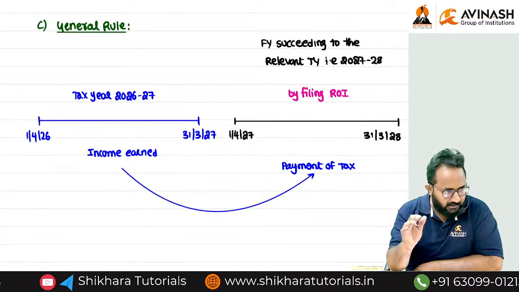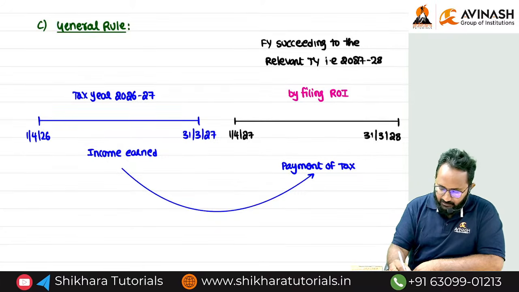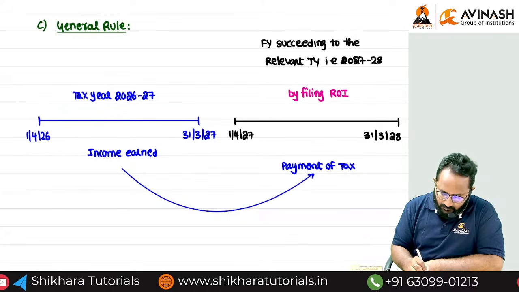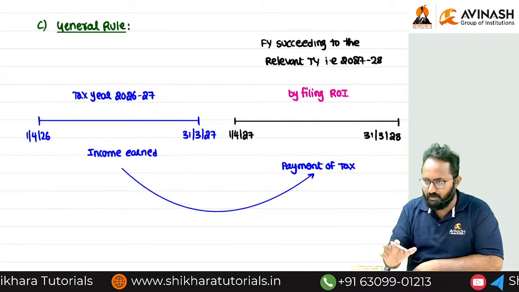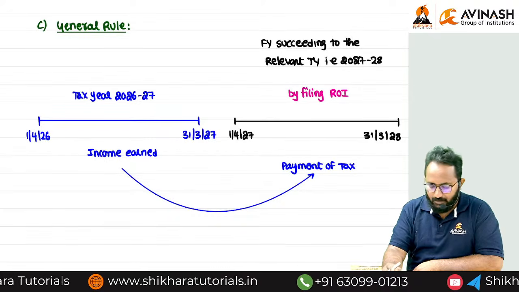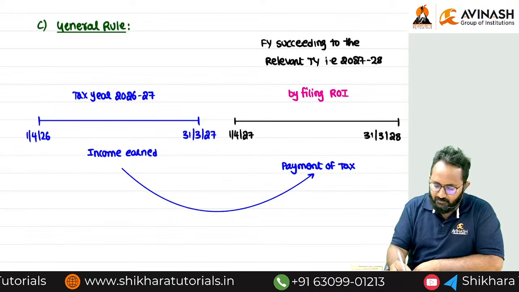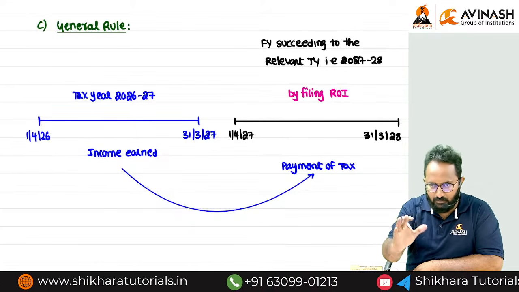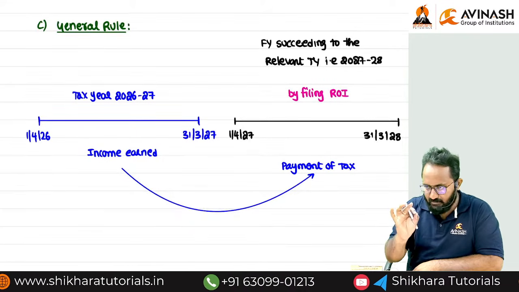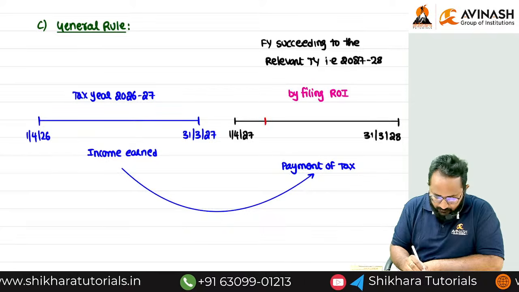ROI means return of income. Generally, in the next year to the tax year we have to file the return. But in the Act itself they gave the due dates. In the return of income chapter, I will give you the due dates in a more elaborate manner. Just now I will introduce them.